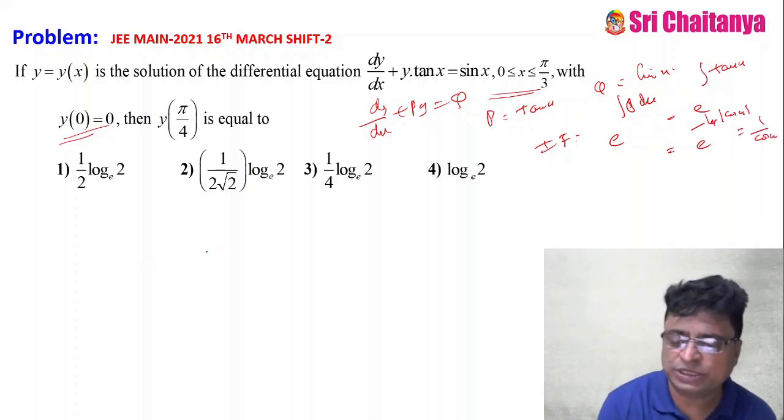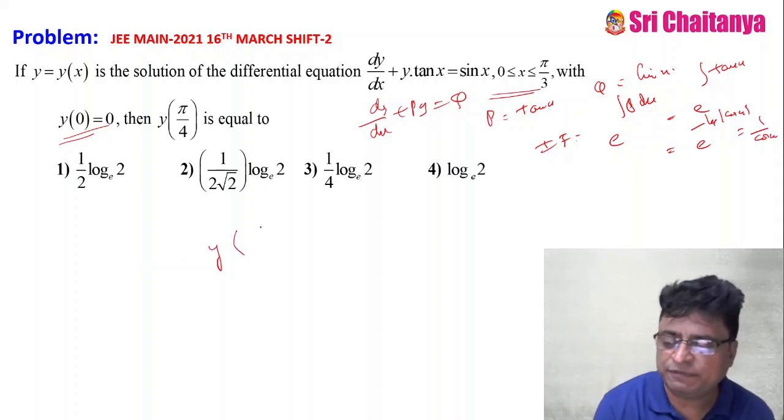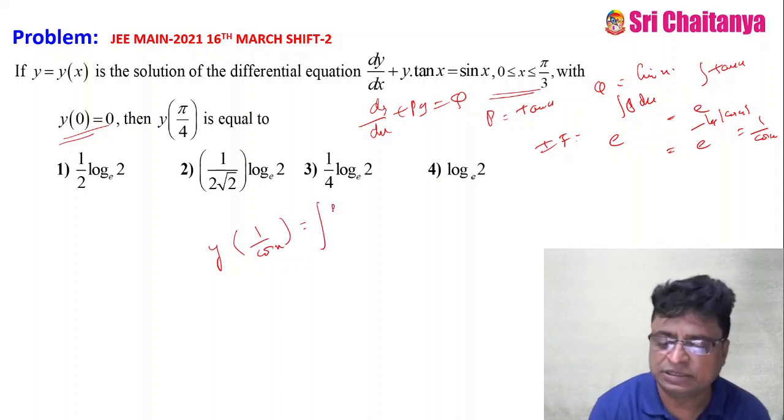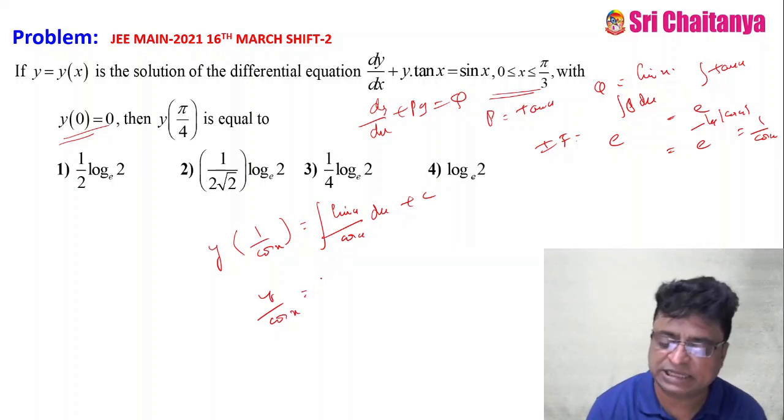So the solution is y into IF, that is y into 1 by cos x is equal to integration of sin x by cos x dx plus c. That means y by cos x equals integration of tan x, which is minus log cos x plus c.